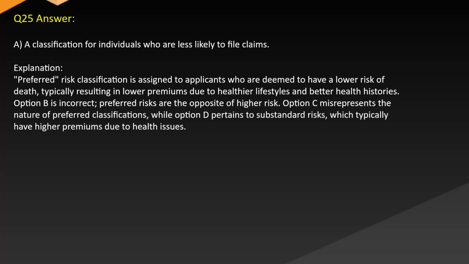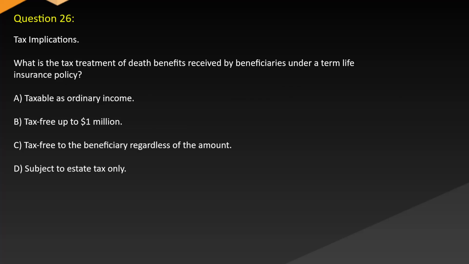Question 26. Tax implications. What is the tax treatment of death benefits received by beneficiaries under a term life insurance policy? A. Taxable as ordinary income. B. Tax-free up to $1 million. C. Tax-free to the beneficiary regardless of the amount. D. Is subject to estate tax only.